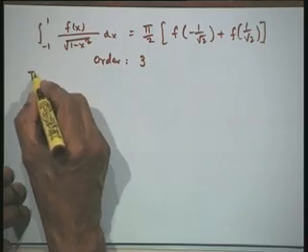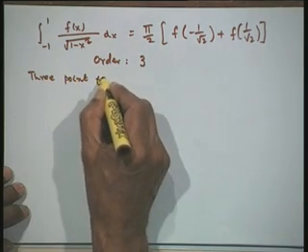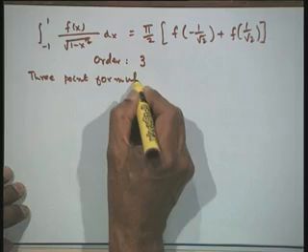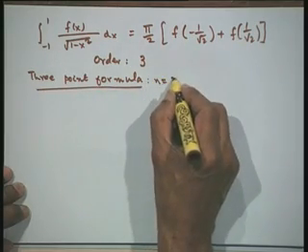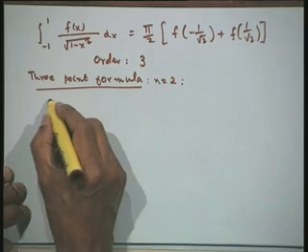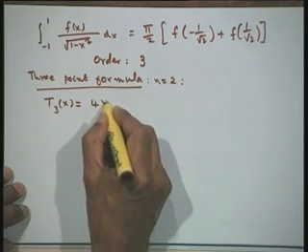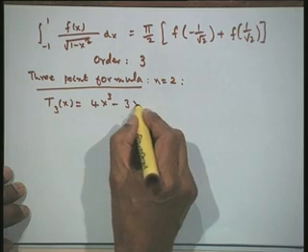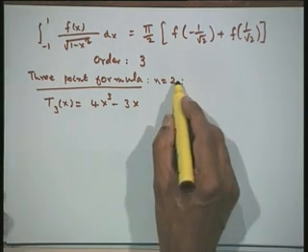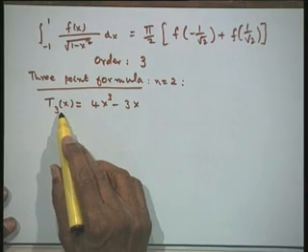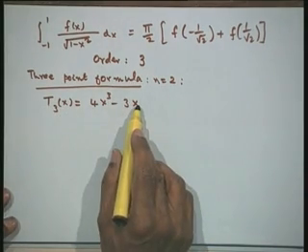Now let us derive one more formula before we take an example. Let me take the 3 point formula. Therefore I need to take n is equal to 2 and the polynomial is T3 of x, which is defined as 4x cubed minus 3x. N is equal to 2, therefore the Chebyshev polynomial of order 3, that is T3 of x, is 4x cubed minus 3x.